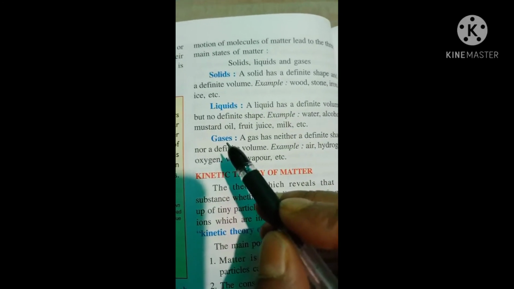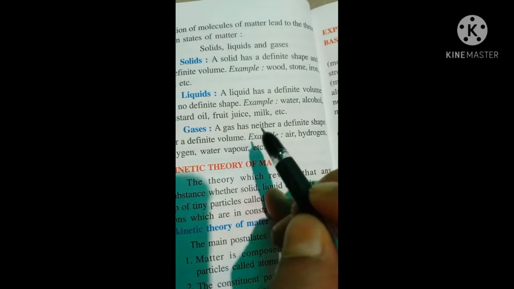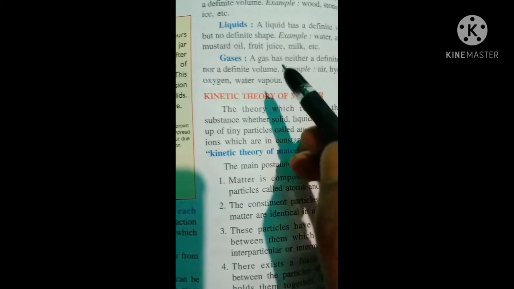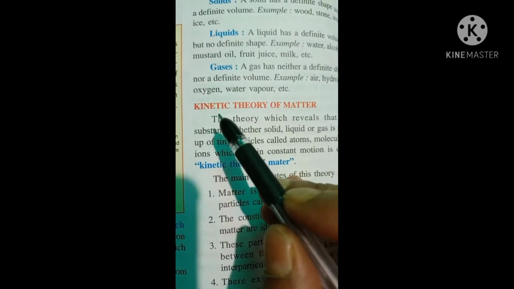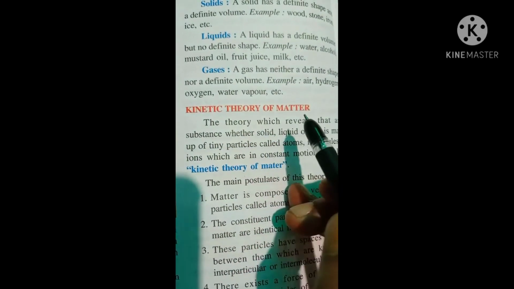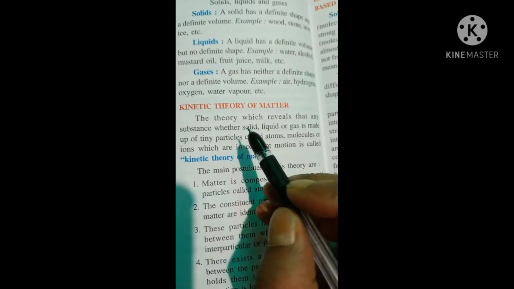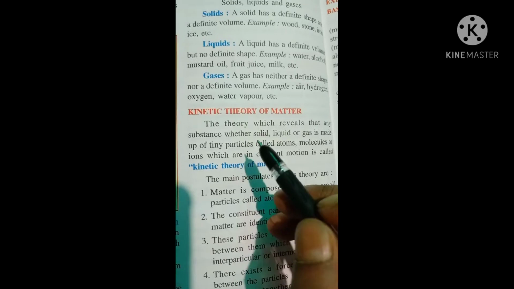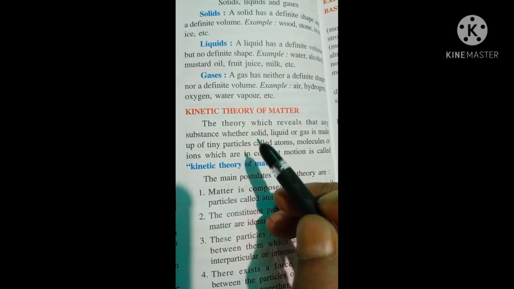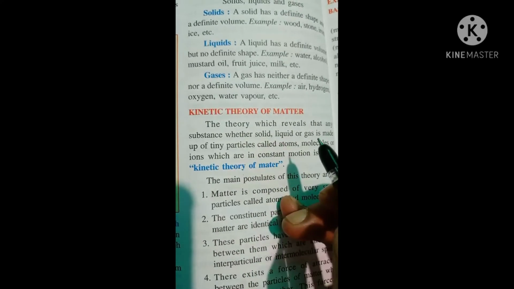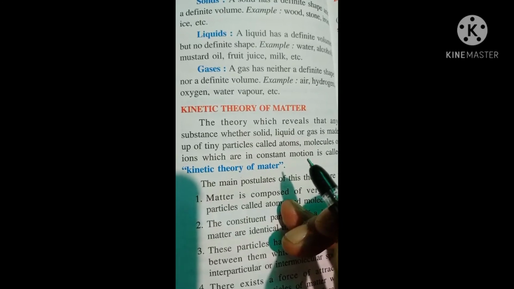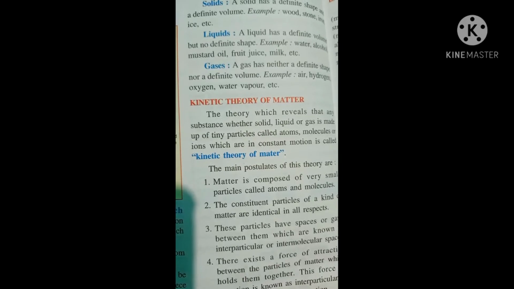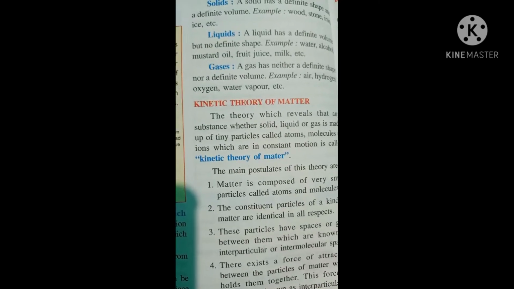Then, gases. Gases have neither fixed shape nor fixed volume. Now, this is your kinetic theory of matter. According to this theory, matter, whether it is solid, liquid, or gas, is made up of small tiny particles called atoms, molecules, or ions.